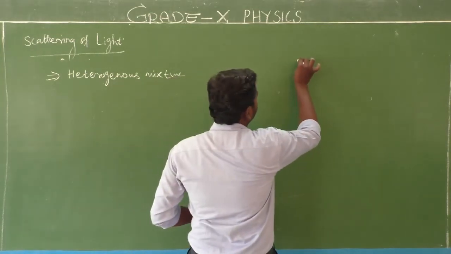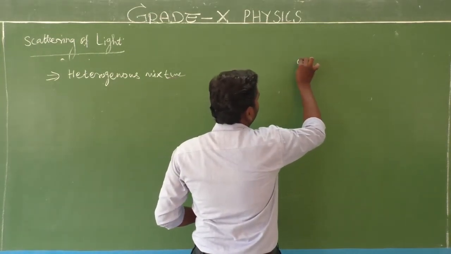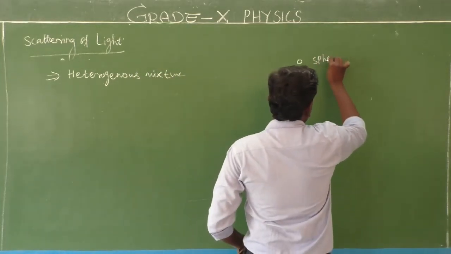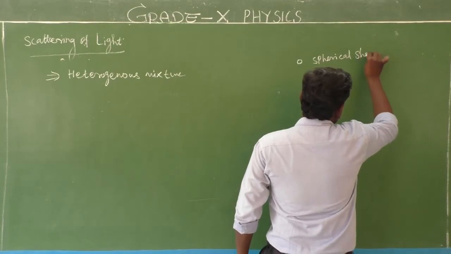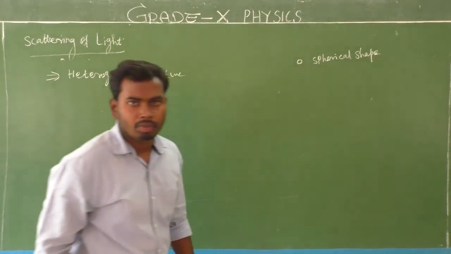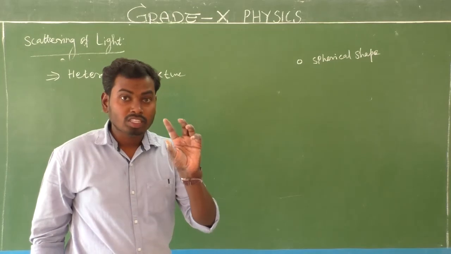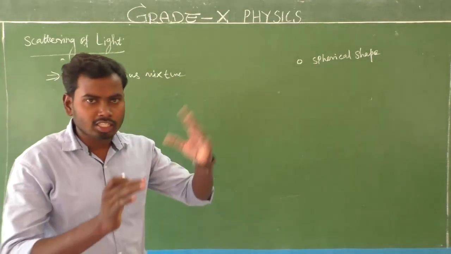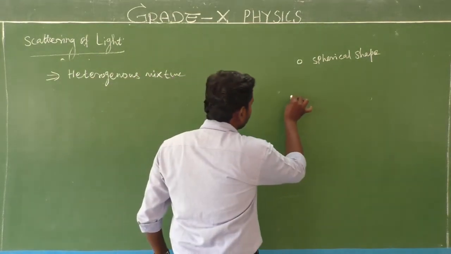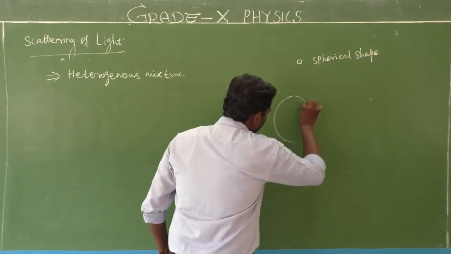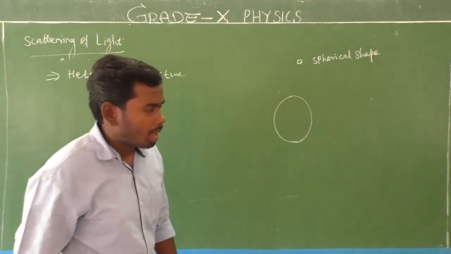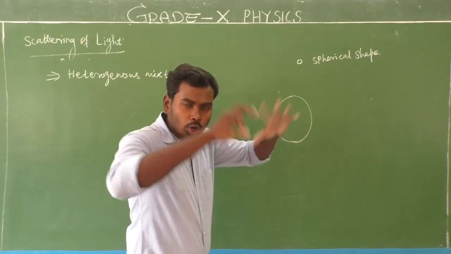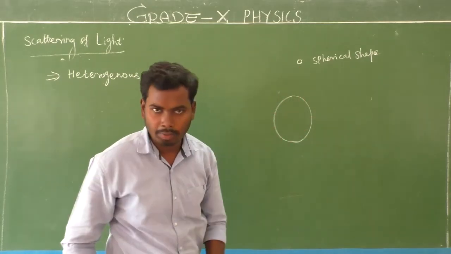So these are particles. What is this? This is a spherical shape. Am I right? The particle shape is a spherical shape. So I am going to enlarge this spherical shape like this. I have enlarged this single particle's spherical shape into an enlarged shape like this. Is it clear?